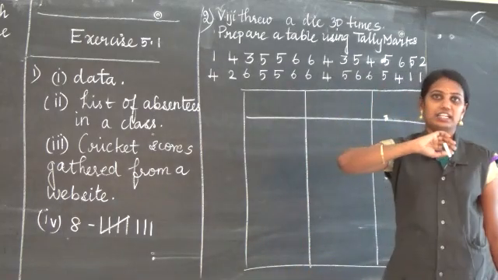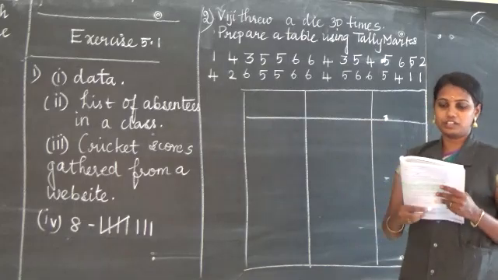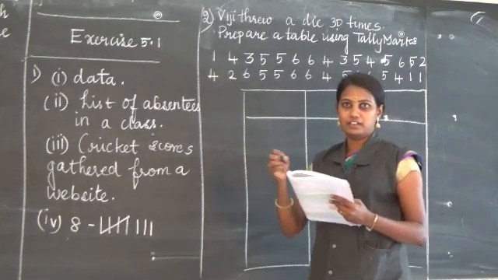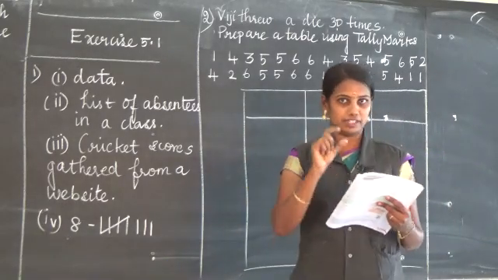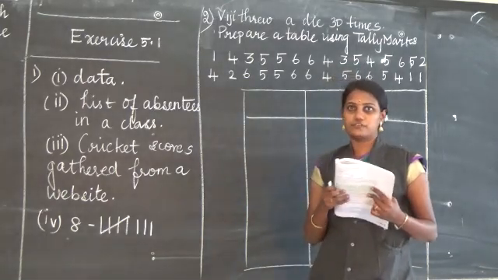First observe the data. The question is: Vijay threw a die 30 times. Do you all know the faces of a die? We used to play with dice. It has 6 faces. How many faces? 6 faces.